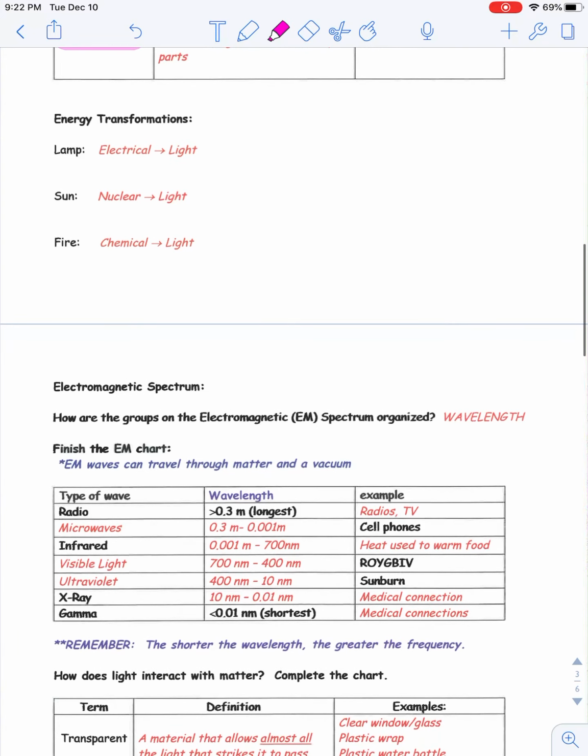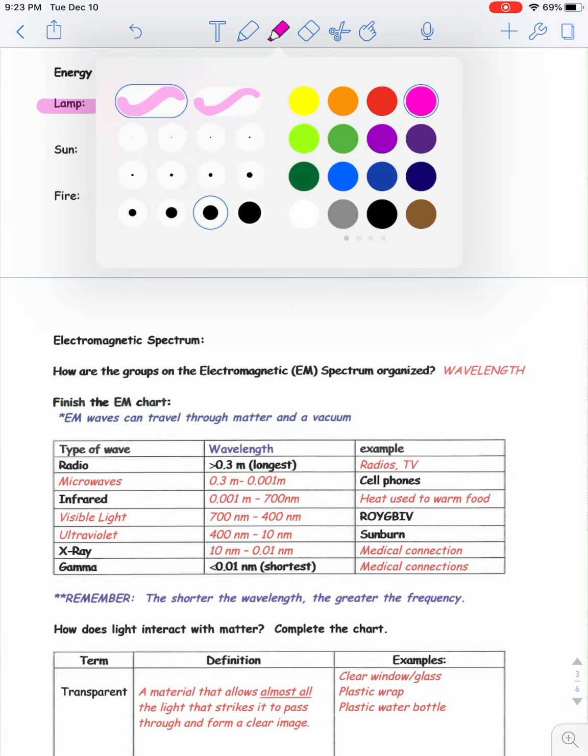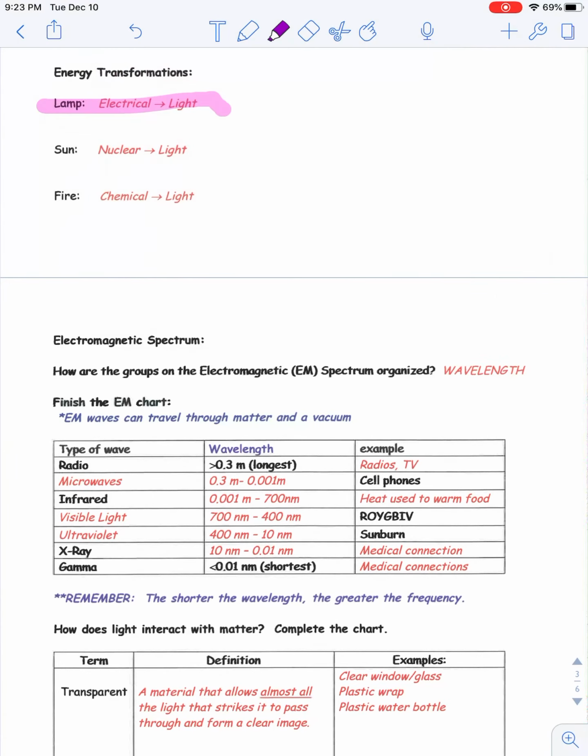So to have light, we talk about that there needs to be an energy transformation that occurs for us to have light. So the first one, we have a lamp. In this particular case, the light bulb is going to be the light source, but it has to be plugged into electricity for the whole thing to work. So the energy transformation there, this is from chapter 2, is electrical to light.